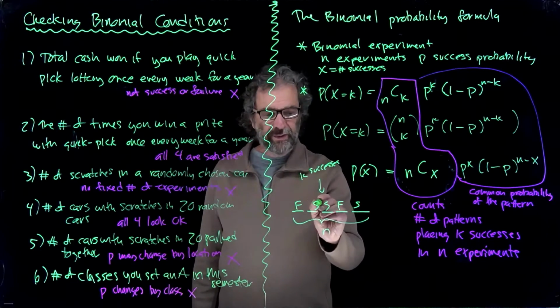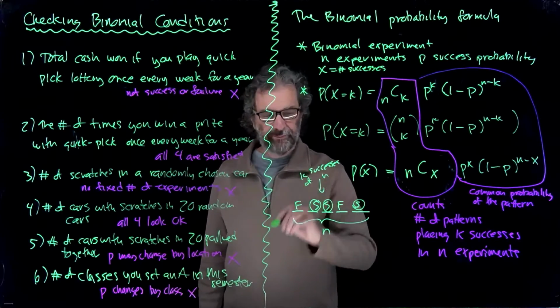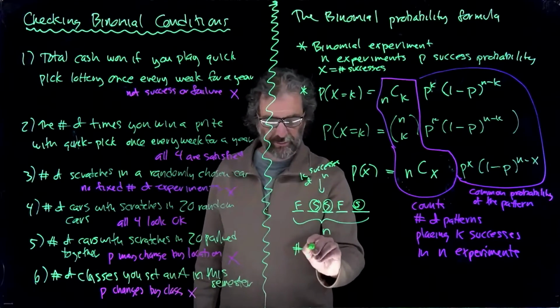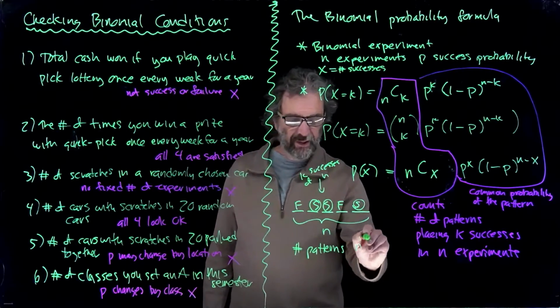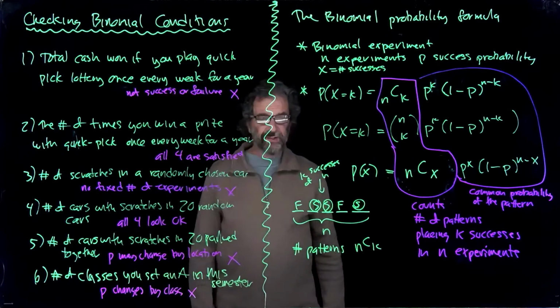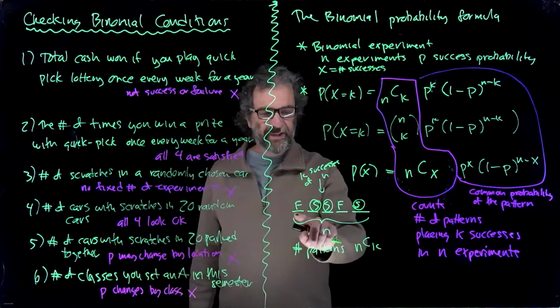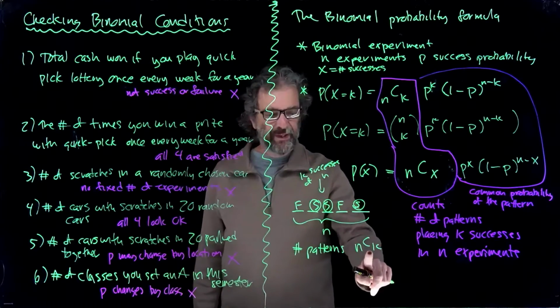So for the patterns where there's k of them among n, the number of patterns we know as nCk. For the k successes placed in this list of n experiments, there's this many ways to do it.